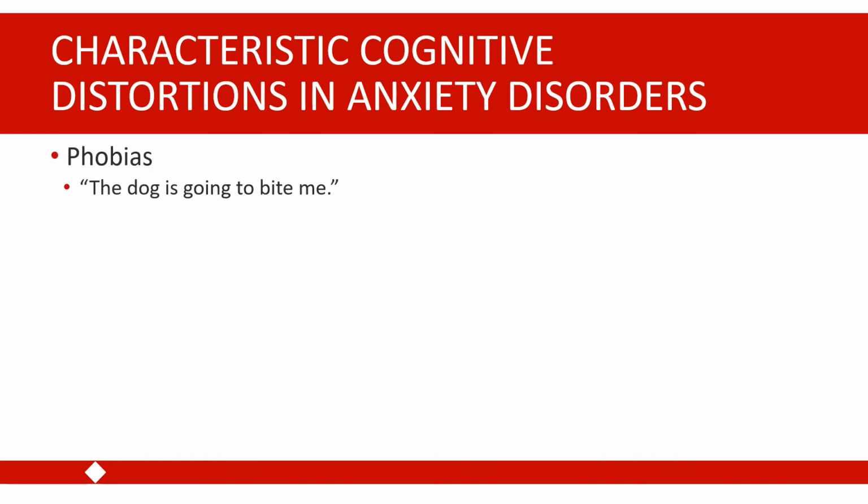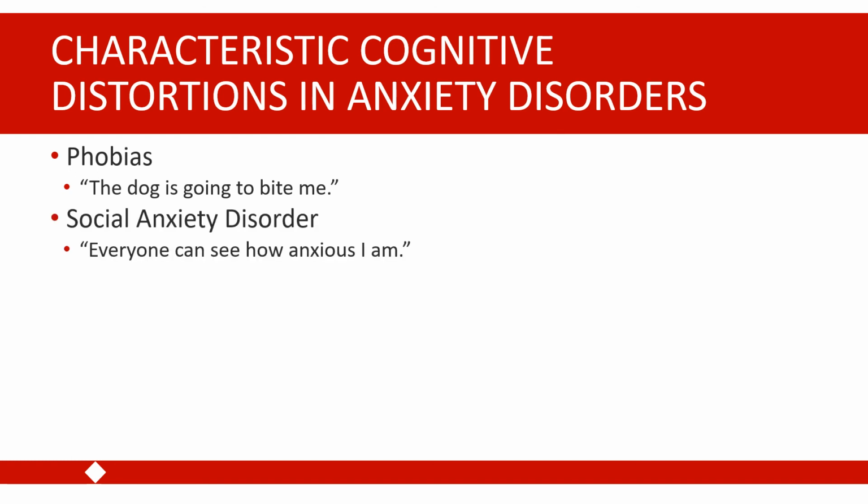So for example, when we look at phobias, we often see specific cognitions related to perceptions of the probability of encountering a threat or how dangerous the phobic object is. So an example of a characteristic phobia we might see with a fear of dogs is if I encounter a dog, the dog is going to bite me.